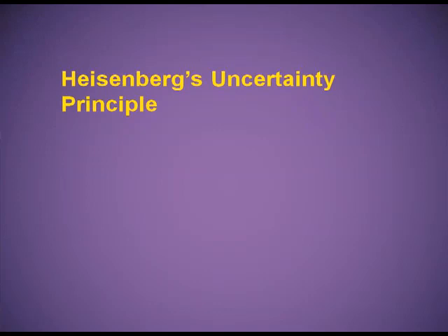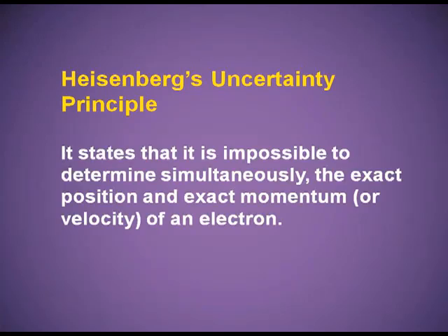Heisenberg uncertainty principle. Heisenberg observed and suggested that it is impossible to find simultaneously the position and momentum or velocity of a subatomic particle. You have to keep in mind the two things while defining Heisenberg uncertainty principle. He says simultaneously it is impossible to find the position and velocity of a subatomic particle with certainty.